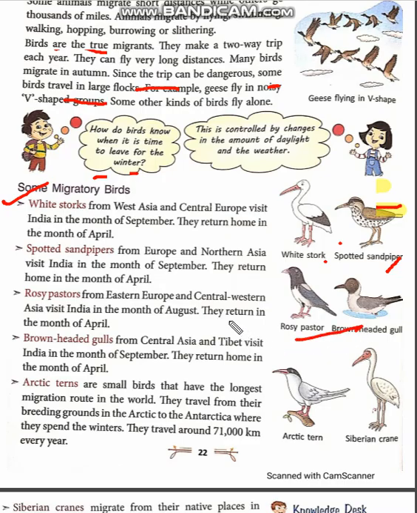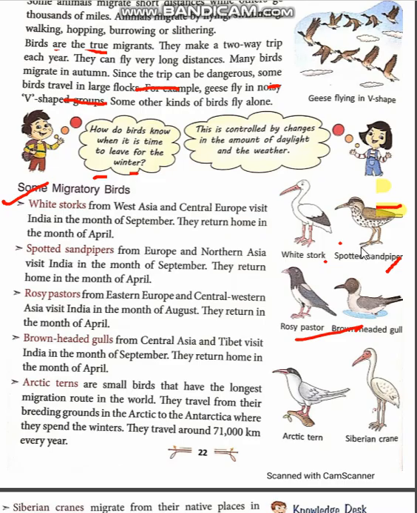Same way rosy pastor, from Europe and Central Western Asia, comes in the month of August and returns in April. Other is brown-headed gull from Central Asia, comes to our country in the month of September and returns to its home in the month of April.